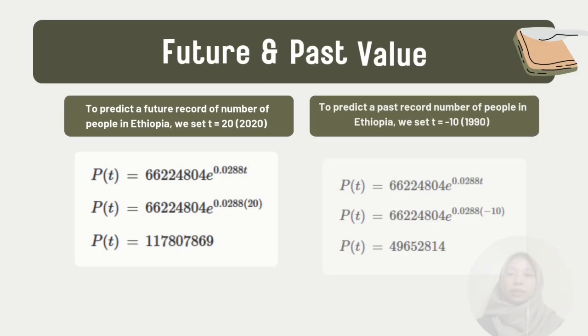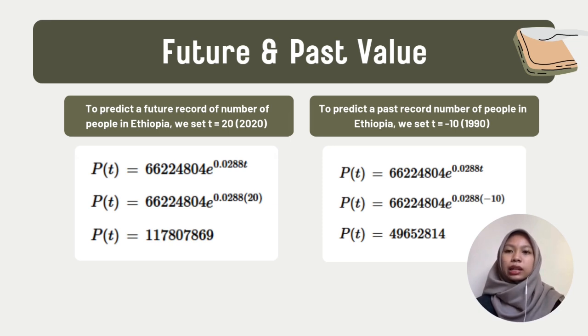Okay, next we calculate the future and the past value of the number of populations in Ethiopia. For the future record we use t = 20 at year 2020, and for the past record of the number of people in Ethiopia we set t = -10 at year 1990. So we use the general solution that we got and put the value of t in the general solution, and we can get the future and the past value of the population in Ethiopia.